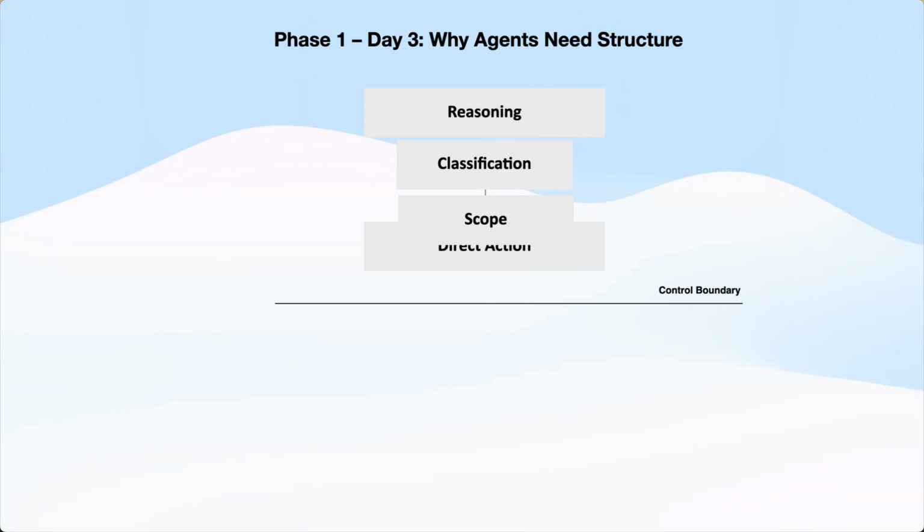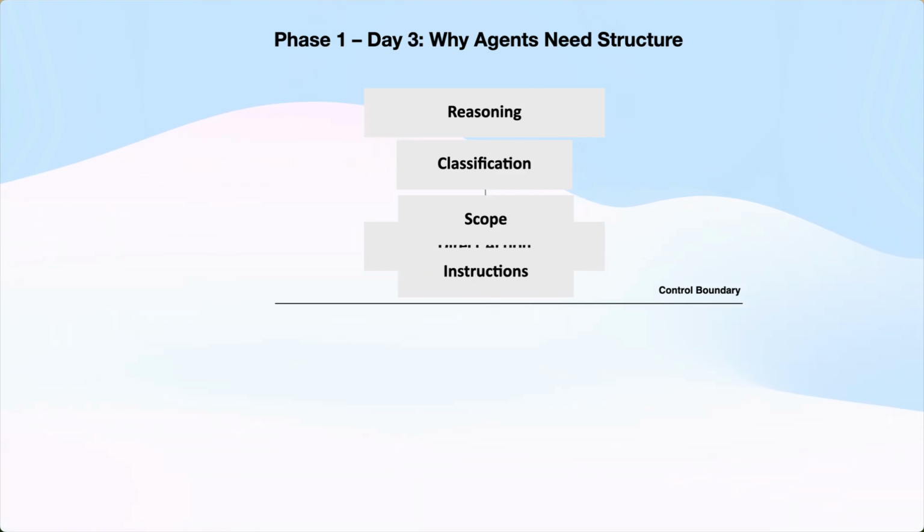Only then do instructions come into play. This is where judgment is encoded, carefully and conservatively. Everything up to this point is still reasoning. No systems have changed, no data has been mutated. Action doesn't disappear, it gets relocated.